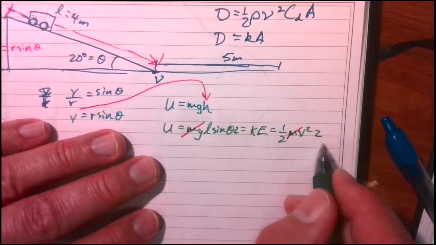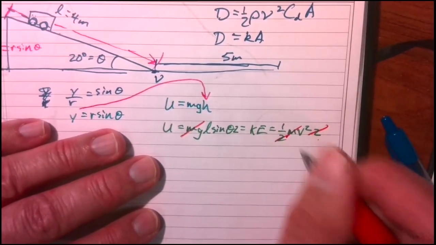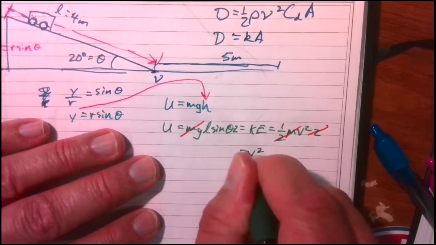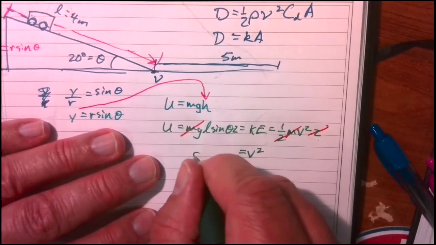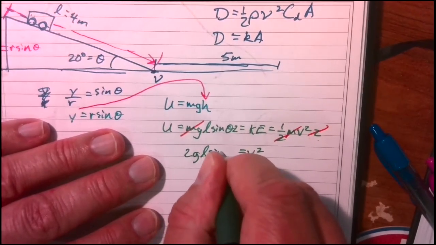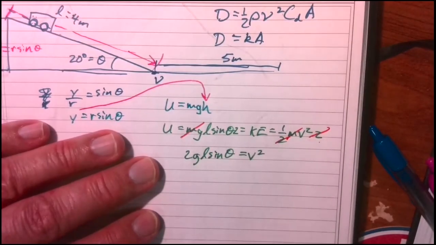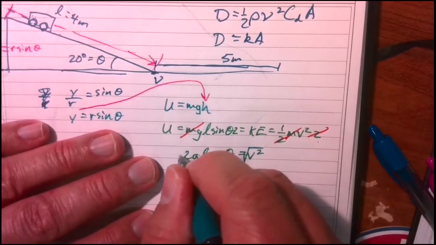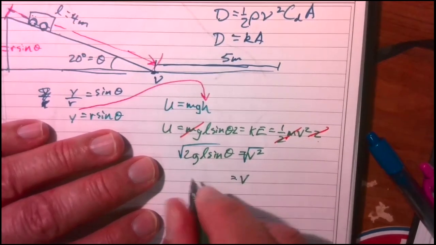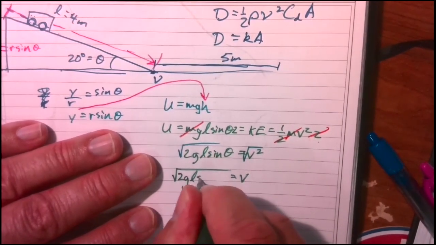My 2's cancel. So I end up with v squared equals 2 times g times L times sine of theta. Then I'll take the square root of both sides. That's going to give me v is equal to the square root of 2g L sine of theta.